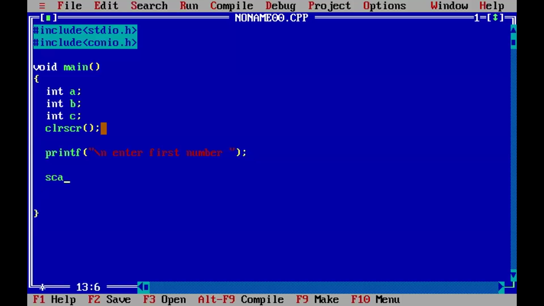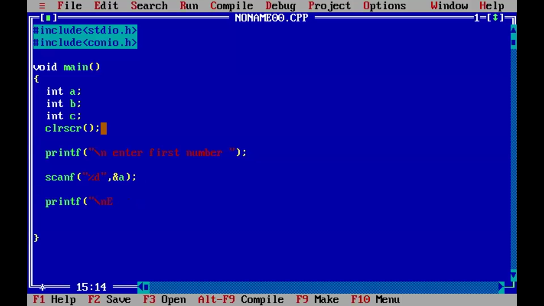Reading the first number: scanf, to read data from the keyboard. Percent d, comma, ampersand a, reading the value of a. Next printf, enter second number.